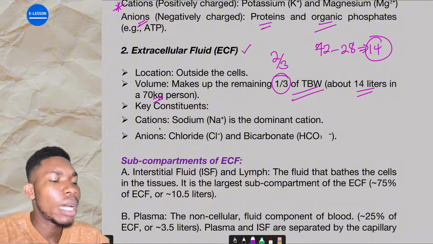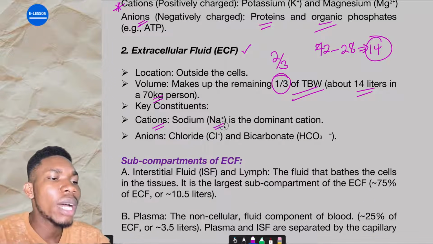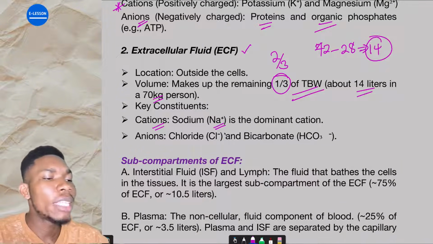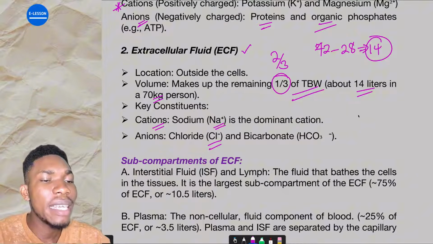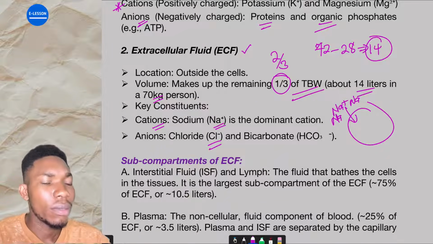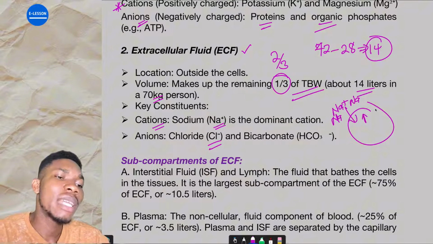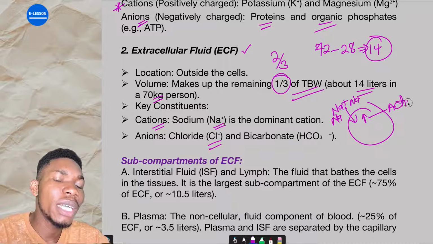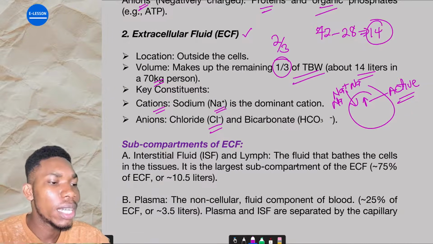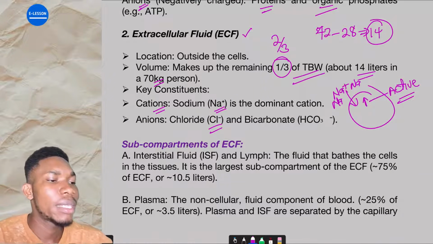Is that okay? Now, what are the major cations found in the ECF? I've taught you that in class. I told you that the major cation found there is the sodium ion, while the major anion found in the ECF outside of the cell is chloride. Sodium is more outside than inside. That is the reason why sodium will flow inside with diffusion, right? We learned that in simple diffusion, sodium will flow inside. While sodium is flowing outside, we say that one is what? Active transport, because it's flowing against its concentration gradient. Then the anions you have there, you have the chloride ion, and of course, my dear student, the bicarbonate ion.